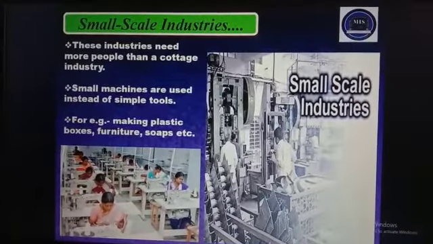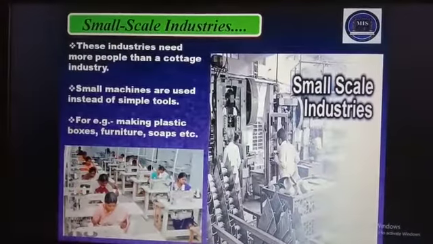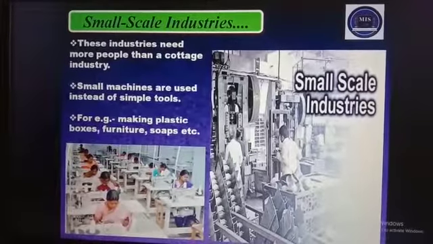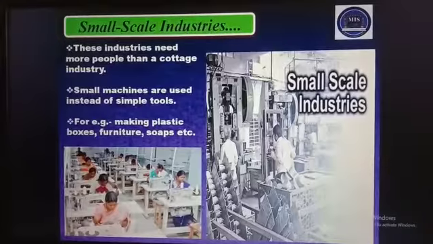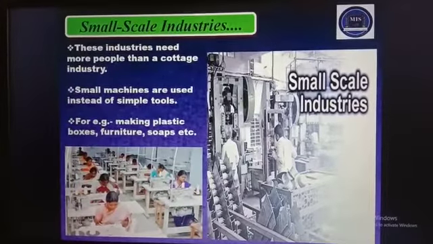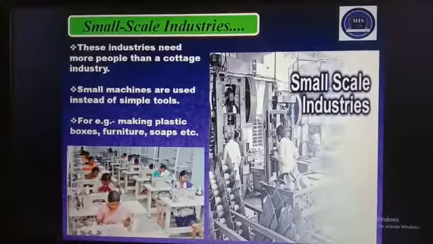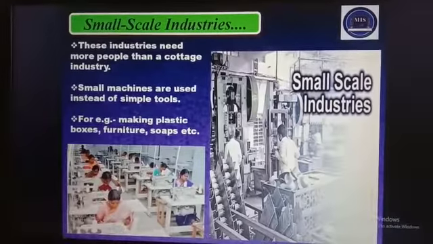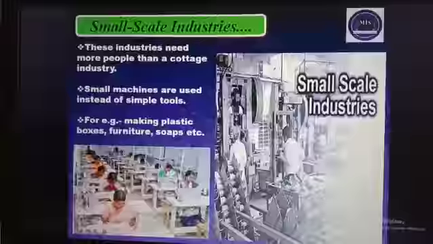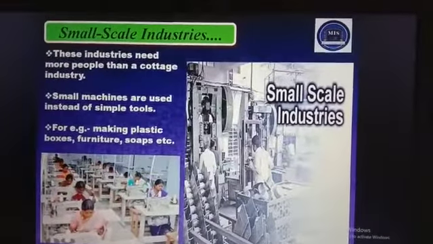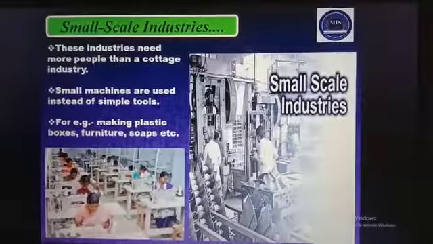Coming next, small scale industries. These industries need more people than a cottage industry. Small machines are used instead of simple tools. For example, making plastic boxes, furniture, soaps, etc. As you can see in these pictures.